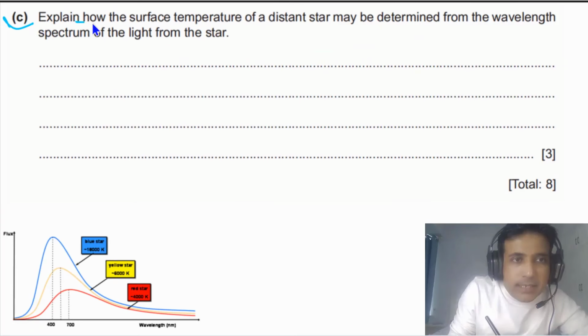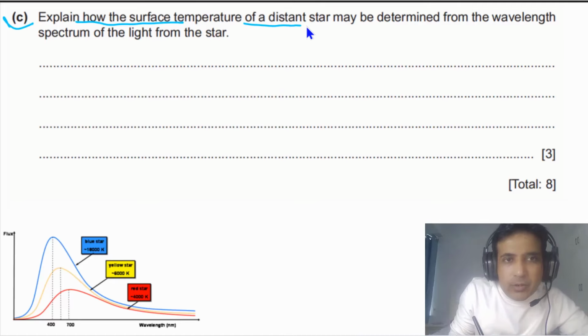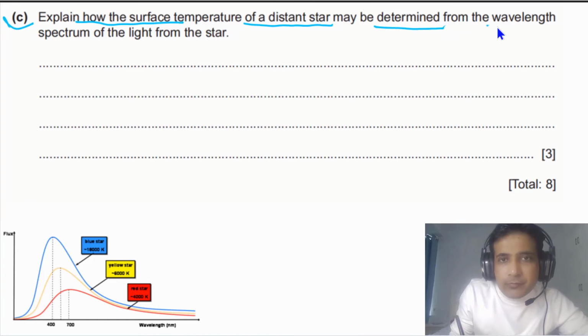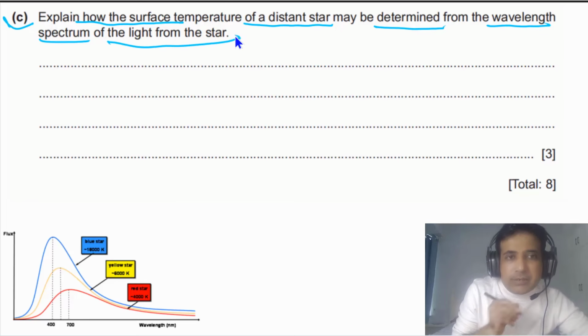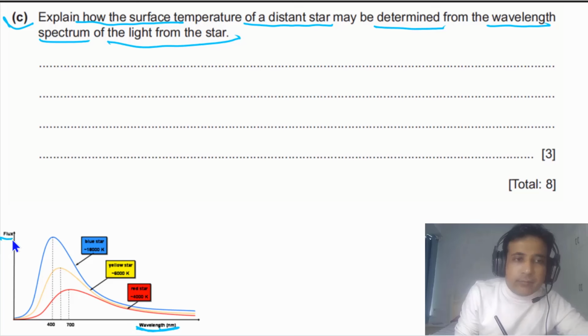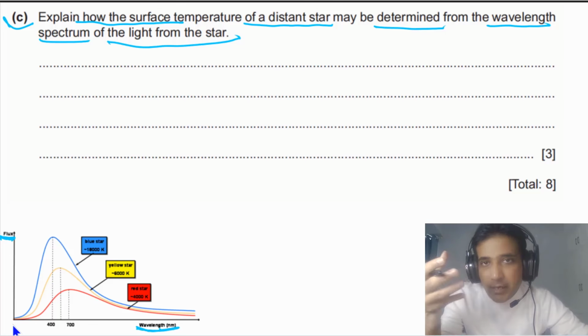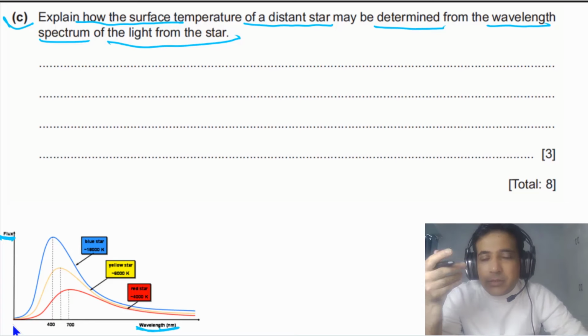Part C says, explain how the surface temperature of a distant star may be determined from the wavelength spectrum of the light from the star. Wavelength spectrum simply means that you can see here, this one is the wavelength spectrum. We have wavelength on the x-axis and we have the flux, meaning the intensity, on the y-axis. If we have this spectrum of a star, how can we determine the surface temperature of that star?